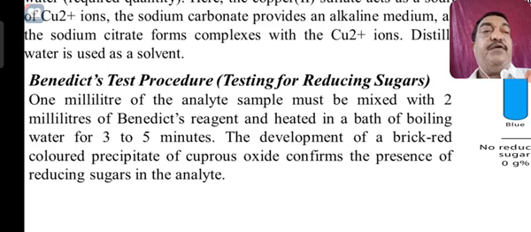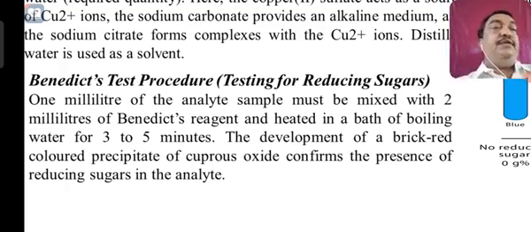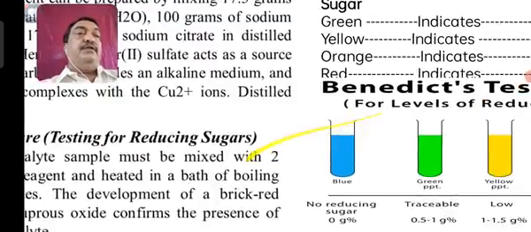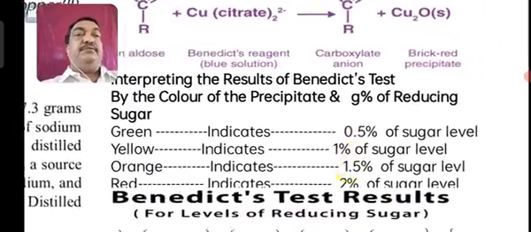After heating for 5 minutes, what change in the color do you have to observe? If it turns into a brick red color, it is a high percentage of sugar present in urine. That detection will be there. You can see all these in the next slide.